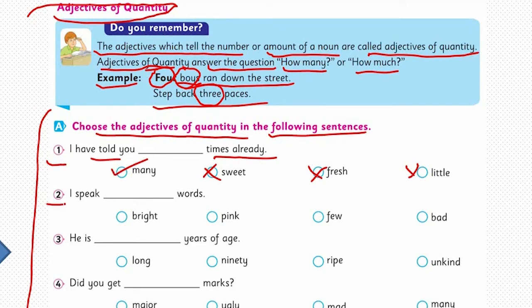The second one, I speak words. Bright words, no, it's quality. Pink is also quality. Bad is also quality. Yes, few is a quantity. I speak few words. The third one, he is years of age. Long years of age, no, this is inappropriate. Ripe, no, unkind, no. Yes, the 90 here is a quantity. So the 90 is the right option here.